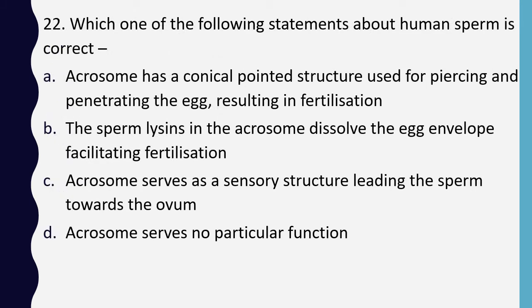Question number 22. Which one of the following statements about human sperm is correct? Acrosome has a conical pointed structure used for piercing and penetrating the egg, resulting in fertilization. The sperm lysine in the acrosome dissolves the egg envelope and facilitates fertilization. Acrosome serves as sensory structure leading the sperm towards the ovum. Or option D, acrosome serves no particular function. The correct answer is option B, the sperm lysine in the acrosome dissolves the egg envelope and facilitates fertilization.